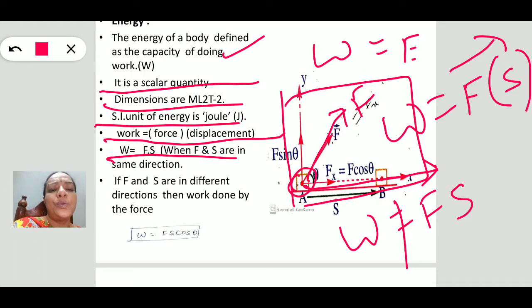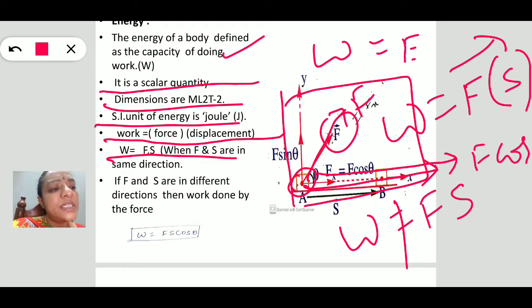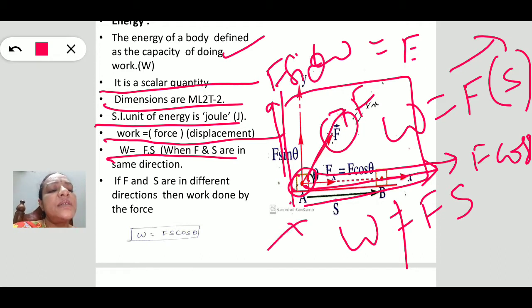So we have to resolve this force in the direction of the displacement. That is F cos theta in this direction, and in the perpendicular direction, F sin theta. This F sin theta gets cancelled with the weight of the body. The remaining F cos theta is responsible for the displacement of this body.